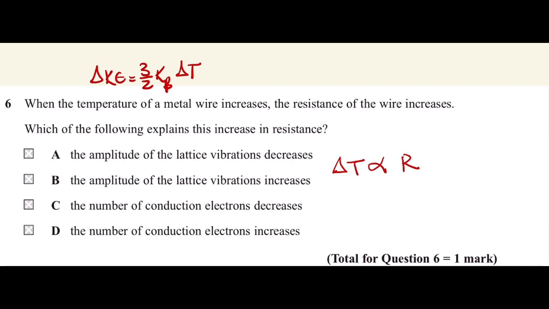The resistance, again, is how much the wire opposes the electric current, the friction, or the collisions, between the free electrons and the lattice ions. And the temperature means the average vibrational kinetic energy of the lattice ions, and as a result the amplitude of the lattice vibrations increases. So the correct answer is B.